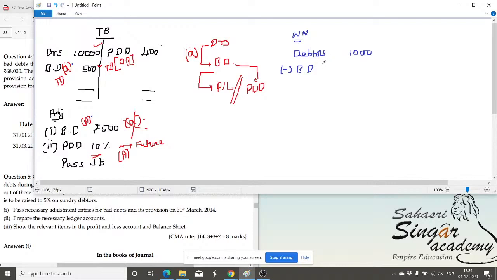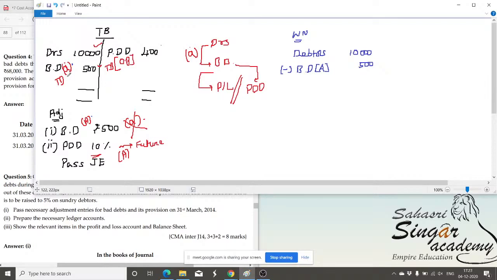I'll write here the bad debt given in the adjustment. Why, sir? If the bad debt is given in the trial balance, it means the first journal entry, bad debt to debtors, is already posted. Because that journal entry is passed, the debtors amount is already adjusted to that extent.